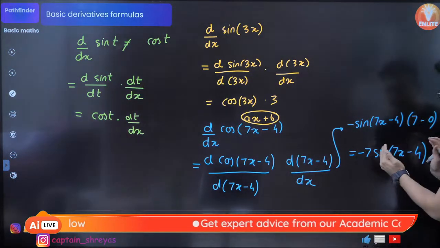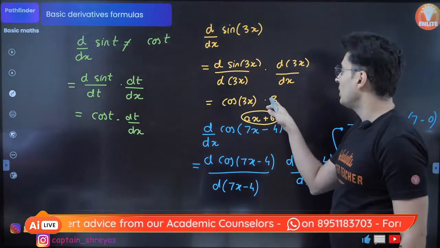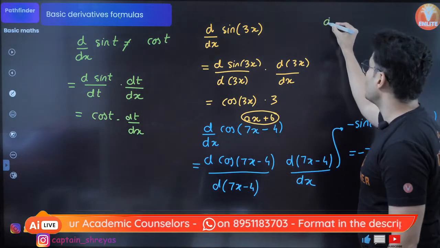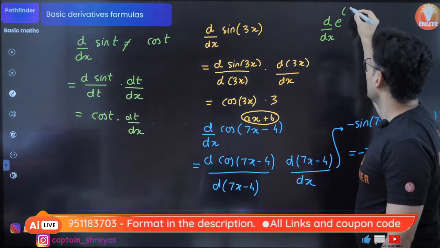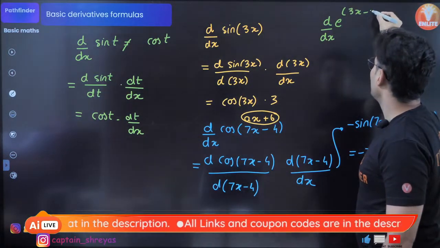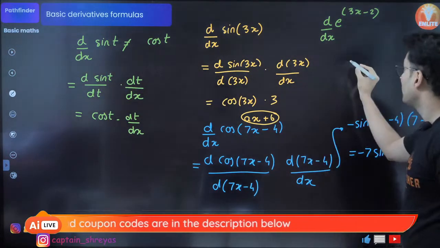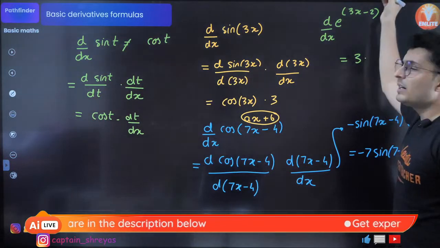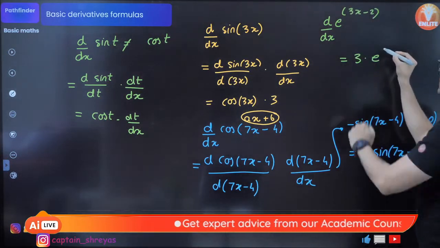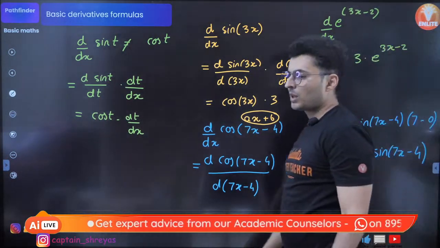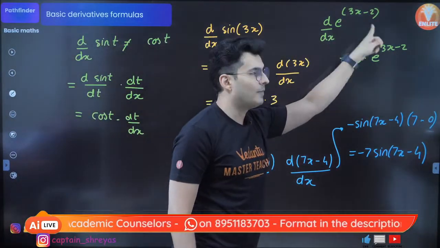Look at this, 7 came outside. Rest, the derivative of cos is minus sine. Here, 3 is there, 3 just came outside, 3 into this. Imagine if I ask you the derivative of e raised to, maybe, 3x minus 2. So look at this. This is of the form ax plus b. a is 3 over here. So just bring that 3 outside. And the derivative of e raised to x is e raised to x. But x over here is 3x minus 2. That's all. The derivative of e raised to something is e raised to something only. So that something remains something.